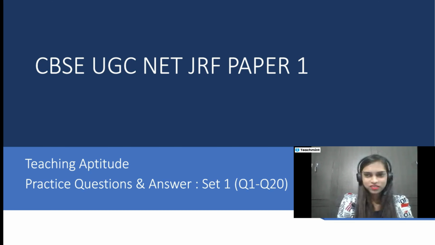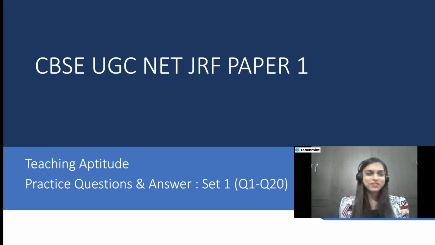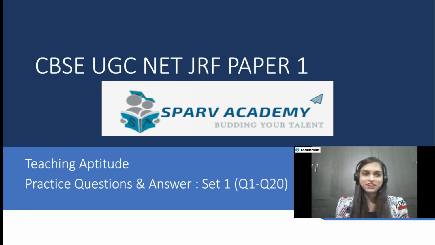Here we are solving teaching aptitude questions. We have four options. You can write the right answer in the comment box. At the same time, I am also marking the right answer with you. Before that, if you know it, you can also write it in the comment box.